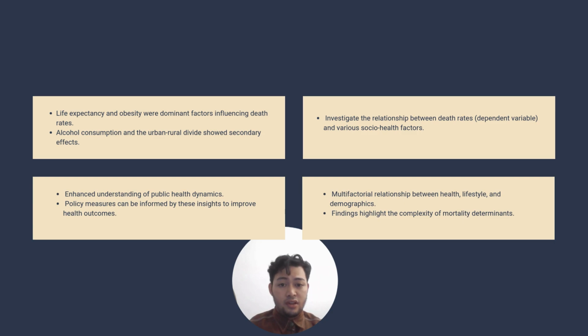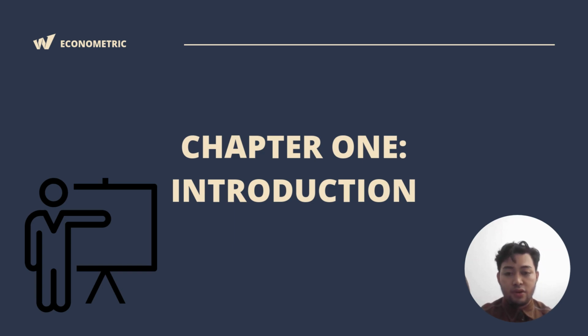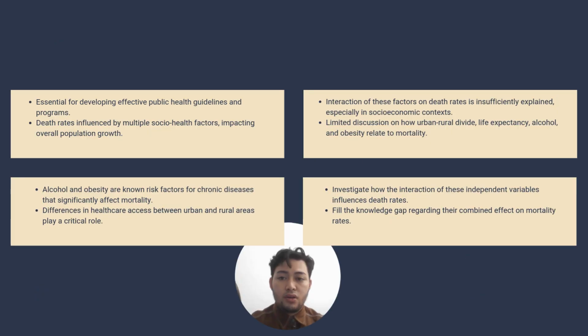The results indicate that life expectancy and obesity are the most significant factors, while alcohol consumption and urban-rural disparities show a secondary influence. This finding emphasizes the complex nature of mortality shaped by a combination of health behaviors and demographic factors. Overall, this study provides valuable insight into public health dynamics, offering a foundation for informed policy decisions aimed at improving population health. Chapter 1: Introduction.